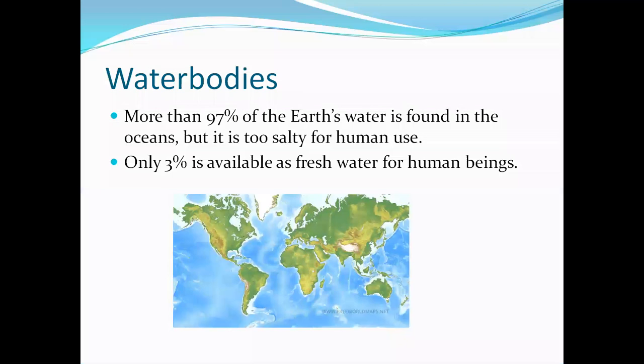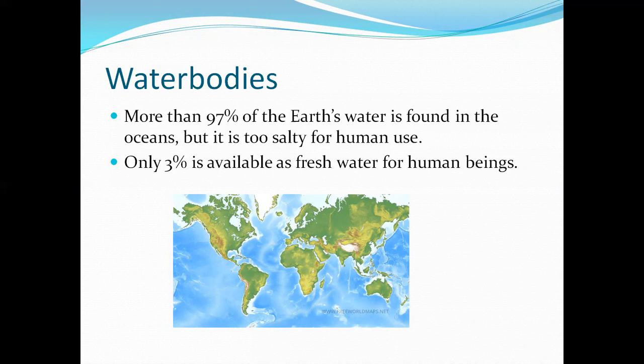More than 97% of the Earth's water is found in the oceans, but it is too salty for human use. Why do we say it is too salty for human use? Since our planet Earth is close to the sun, the evaporation process is quite fast and frequent.